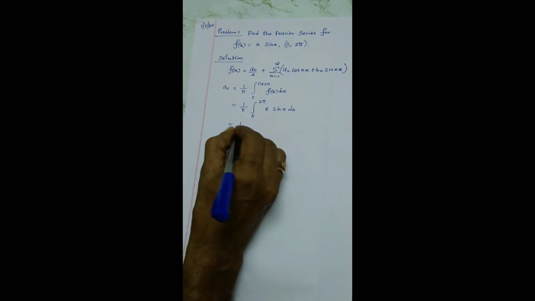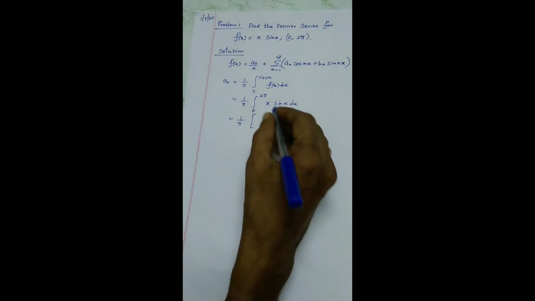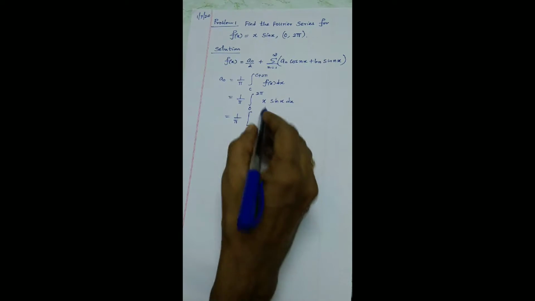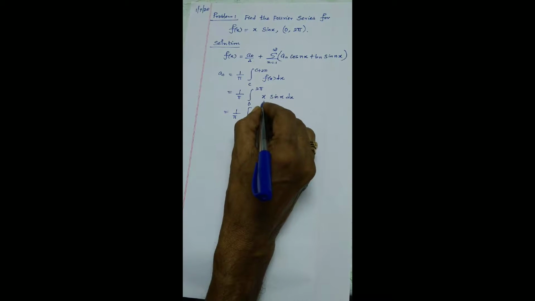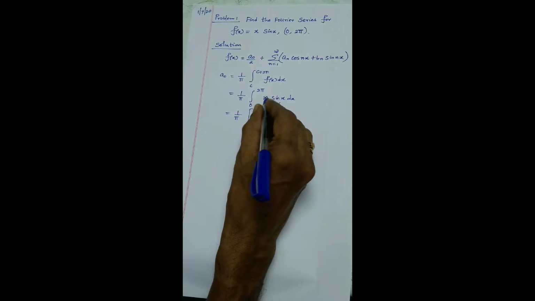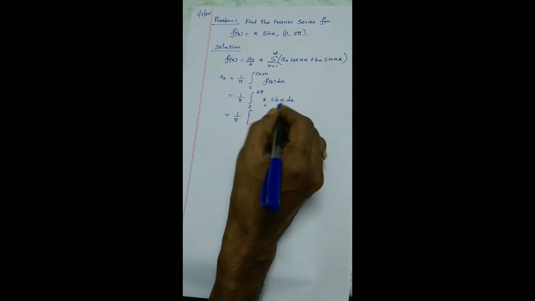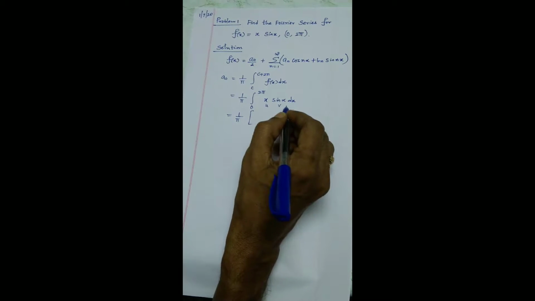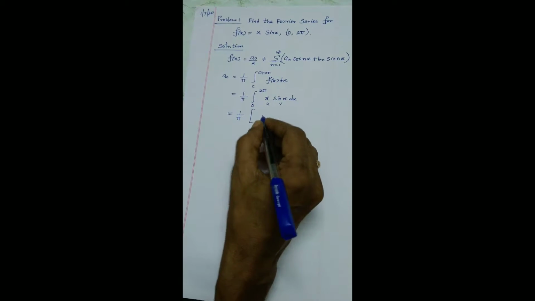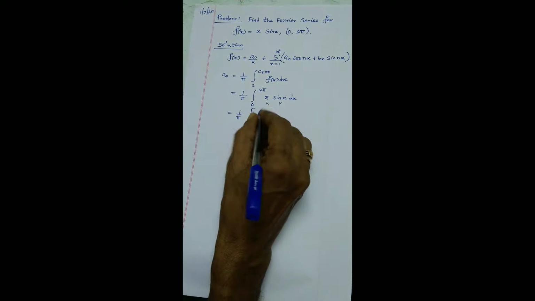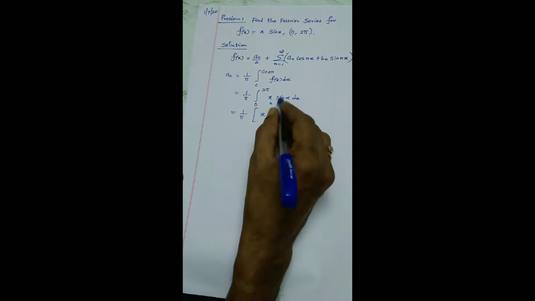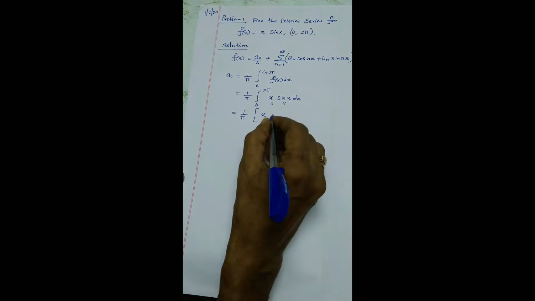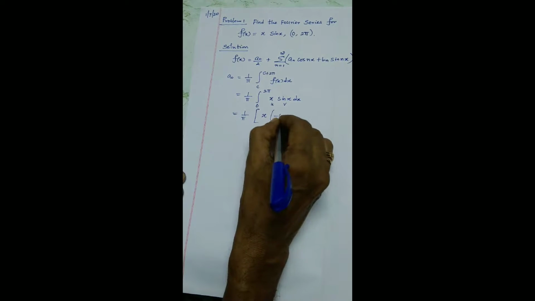So 1 by pi, when I apply Bernoulli's formula for this case, there is no other way. Why? Because my a0 is itself a product of two functions. So this is the terminating function x, and of course sine is considered to be v. I can apply Bernoulli's formula. Recall Bernoulli's formula: I am going to take u as it is, and the integral of sine is minus cos x.